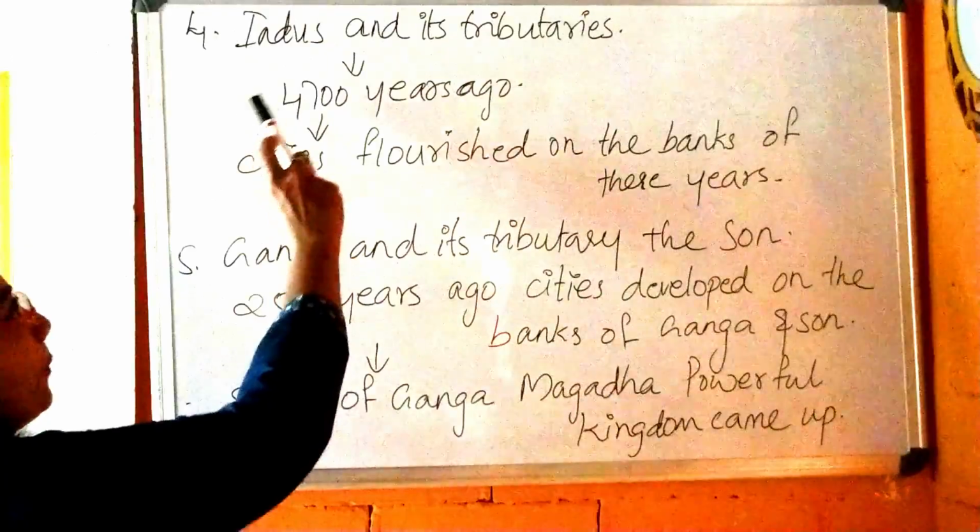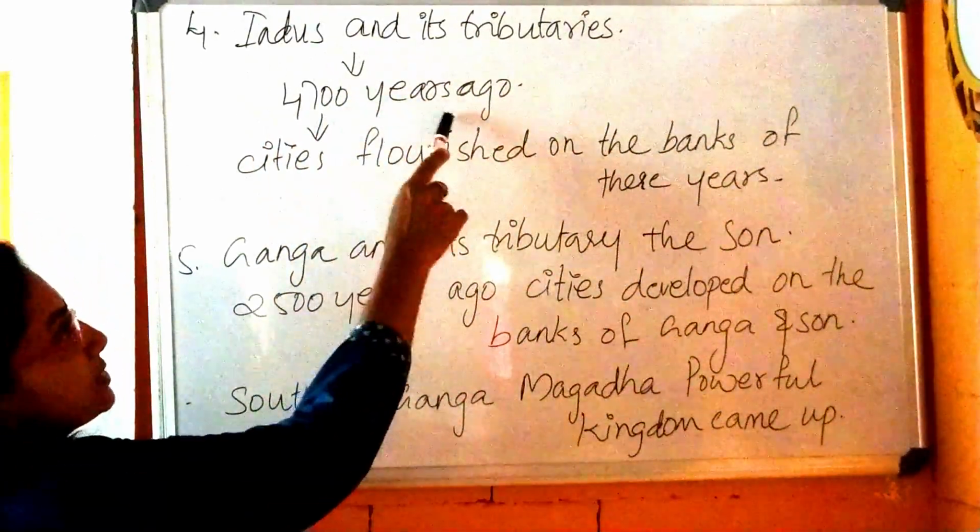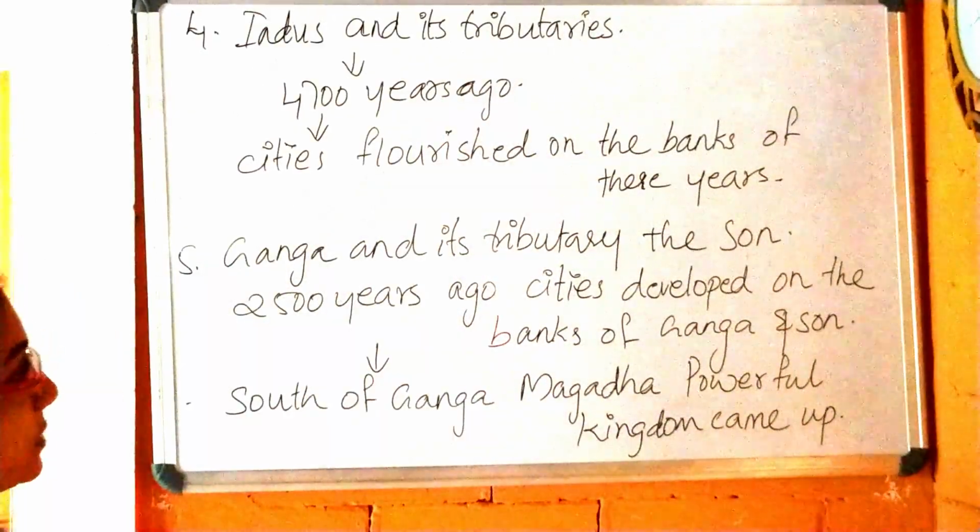The fourth point, Indus and its tributaries. 4,700 years ago, cities flourished on the banks of these rivers.